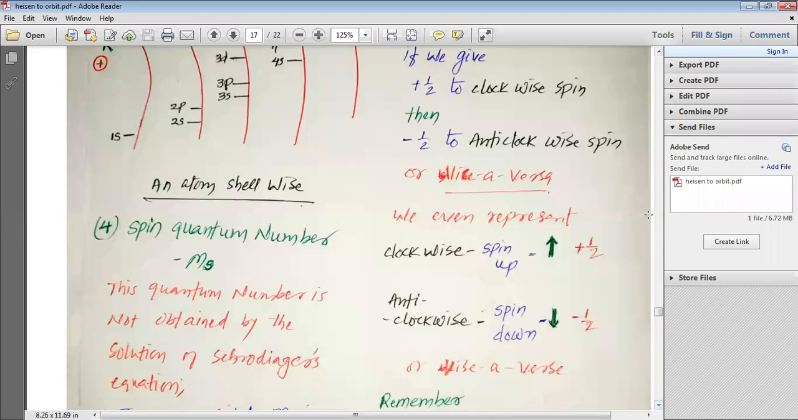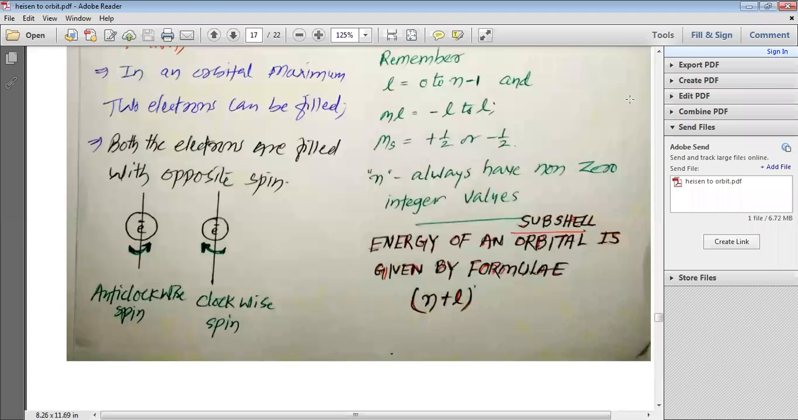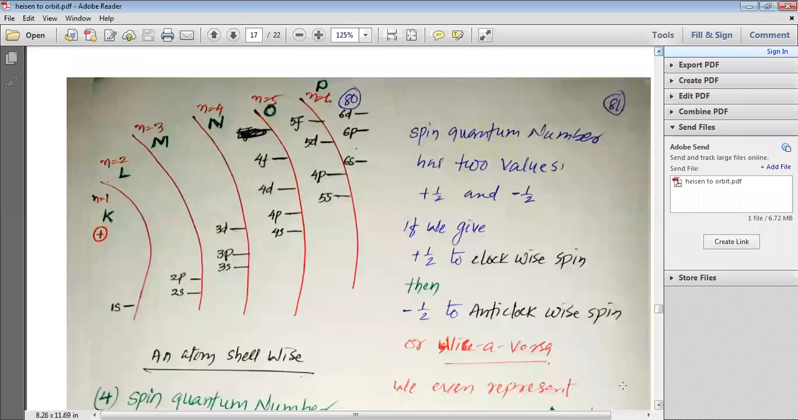Okay, then tomorrow we will study about the spin quantum number ms that you can see here. I have already given these notes to you 3 days before, so you might have written them. Acha, and you can even understand, my dear students, that